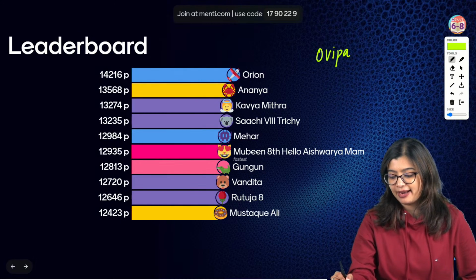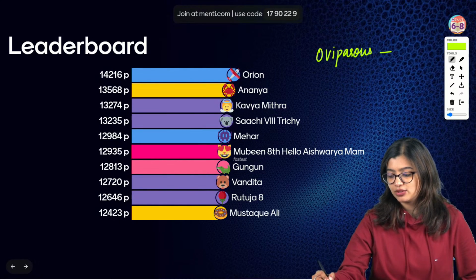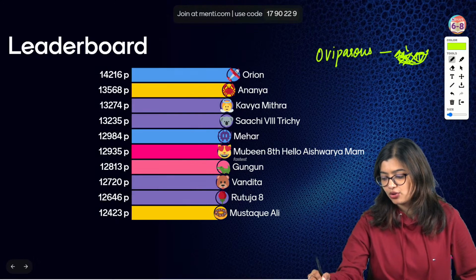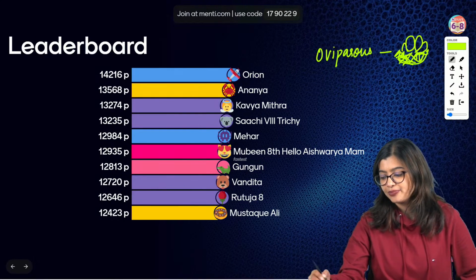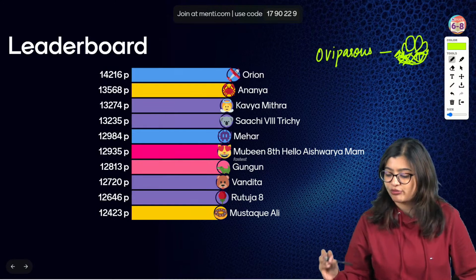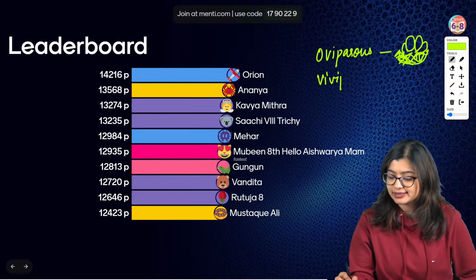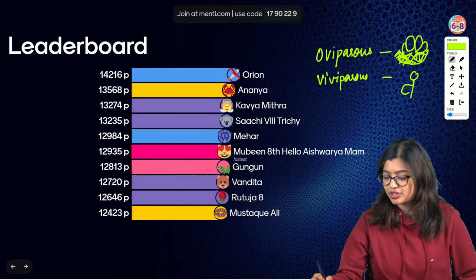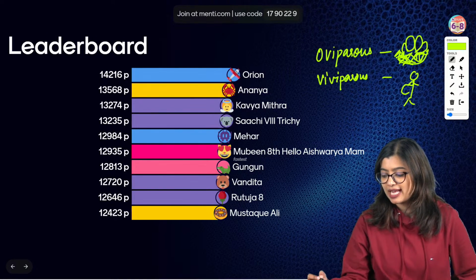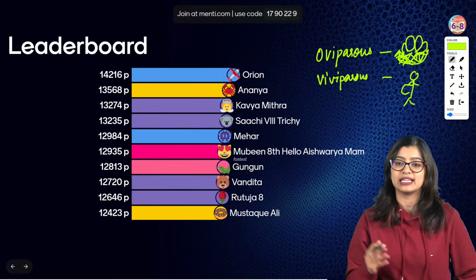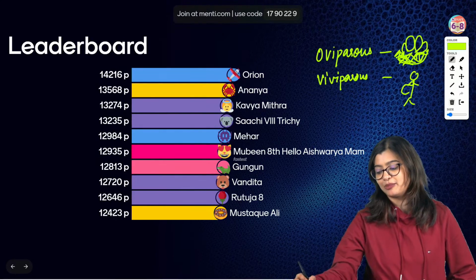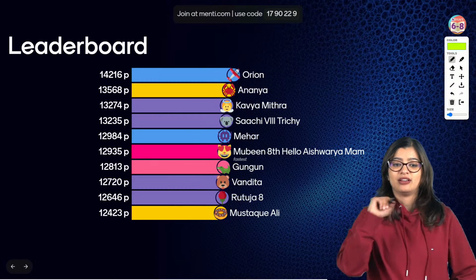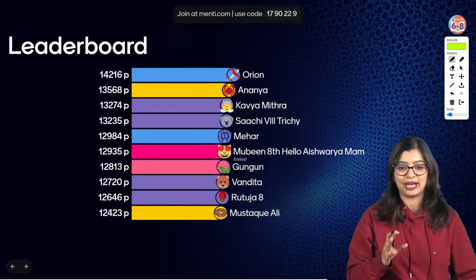See, oviparous are those which will lay eggs, right? So those which lay eggs are oviparous. What are viviparous animals? Viviparous animals are those which give birth, right? So those that give birth to the young ones is what we call viviparous animals. So I hope now you are clear. I've drawn a very rough image so all of you know, but yeah.